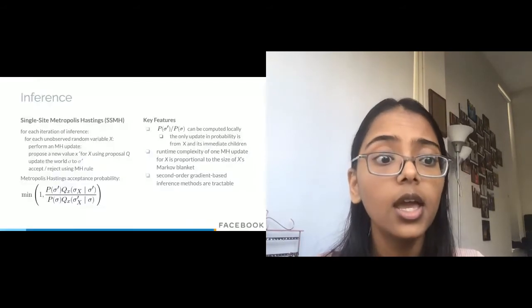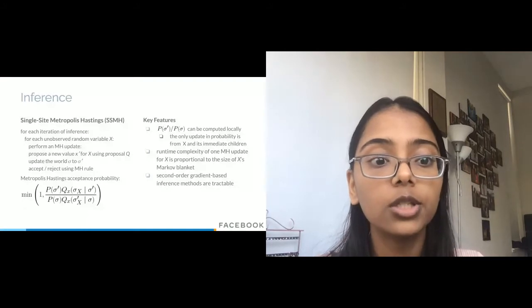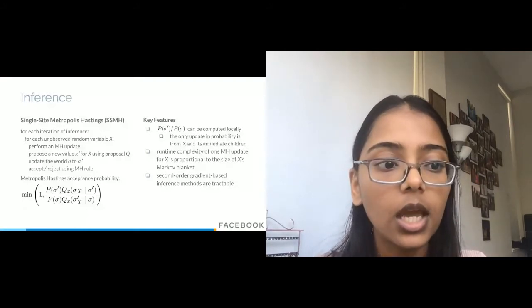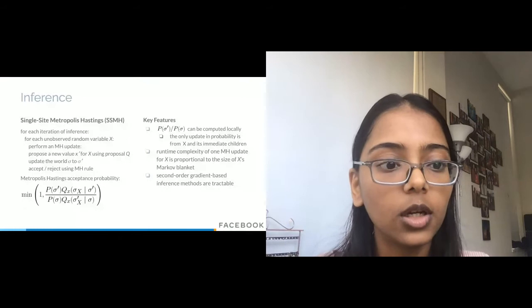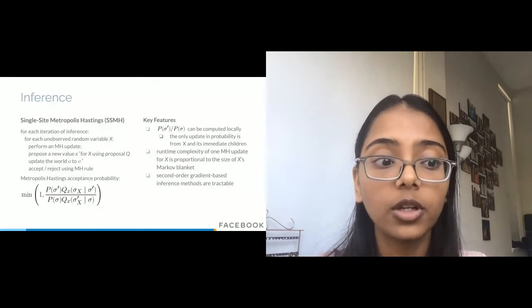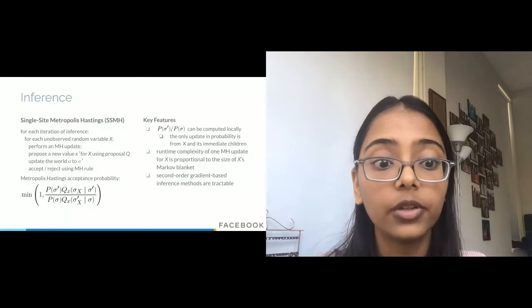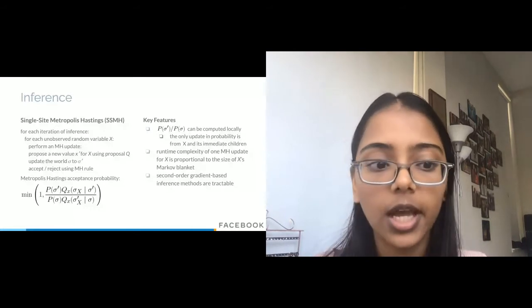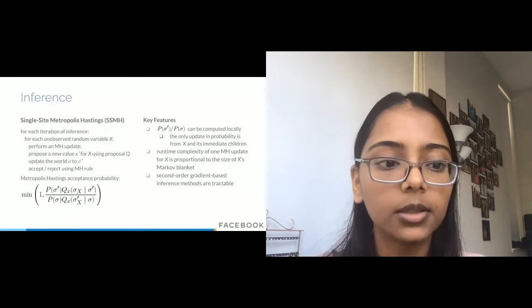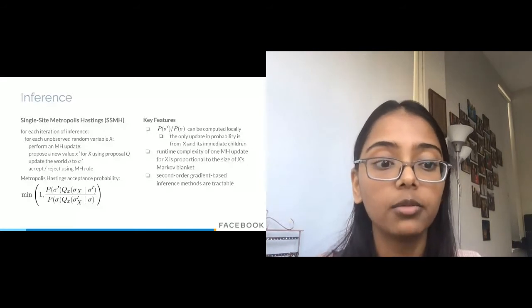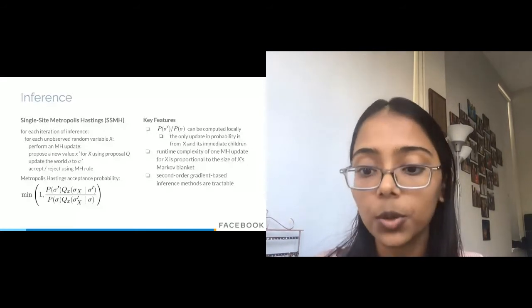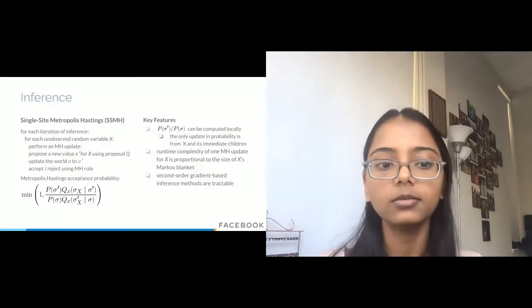The key is that because the dependency between variables is explicit, when a variable is updated, we just need to update the random variables in its Markov blanket. Therefore, the runtime complexity of an update is proportional to the size of a variable's Markov blanket. And this makes second-order gradient-based proposal methods like Newtonian Monte Carlo tractable.